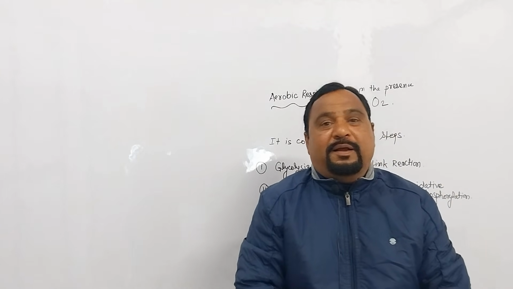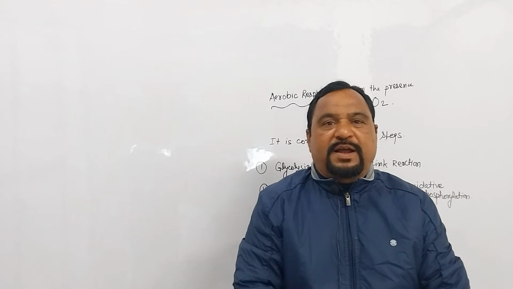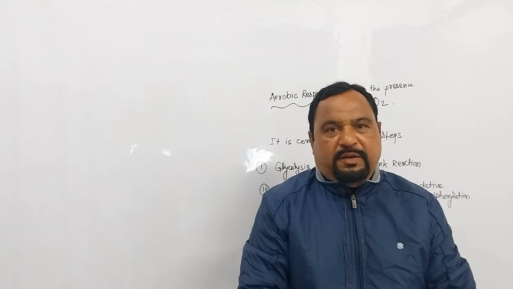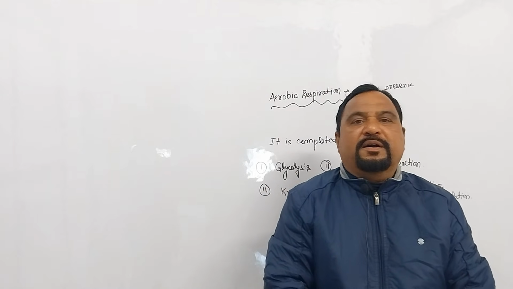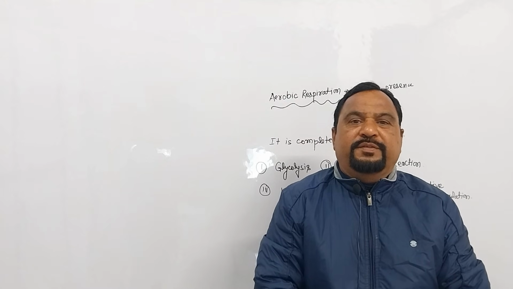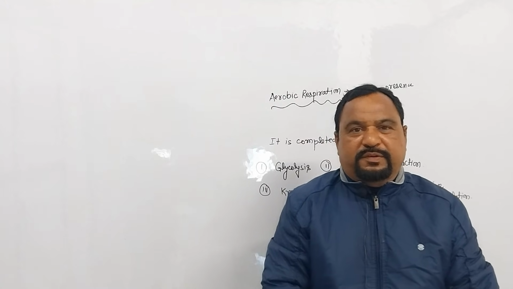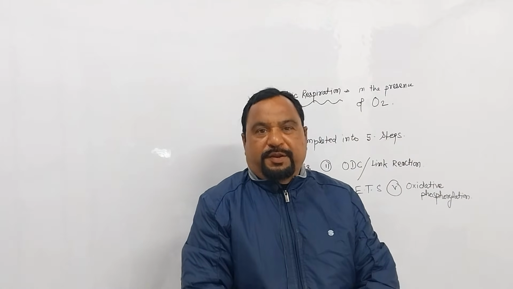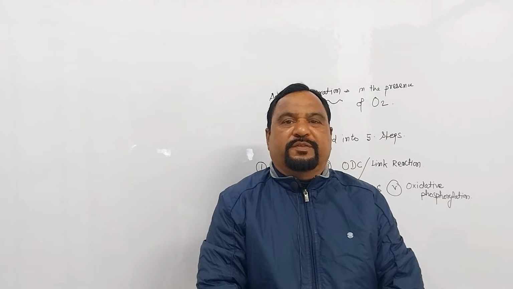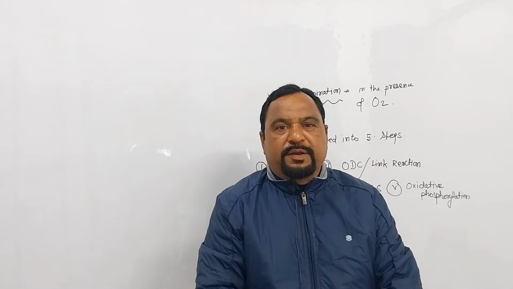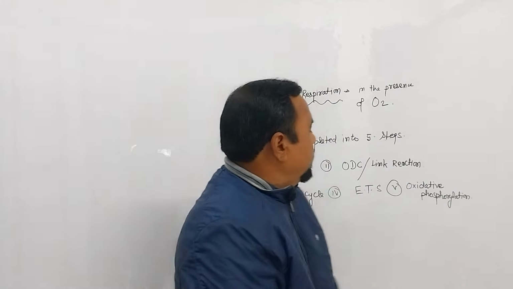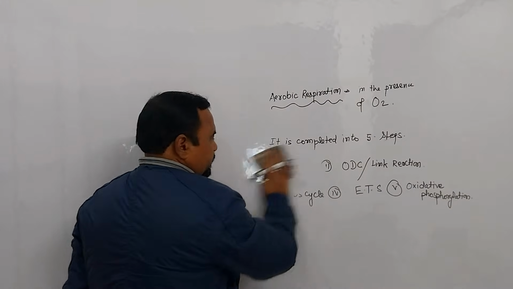It occurs in the cytoplasm of all living organisms, either eukaryote or prokaryote. Oxygen is not essential for this process. What is the meaning of this? It means glycolysis is a totally anaerobic process, but it is common in both aerobic and anaerobic respiration.